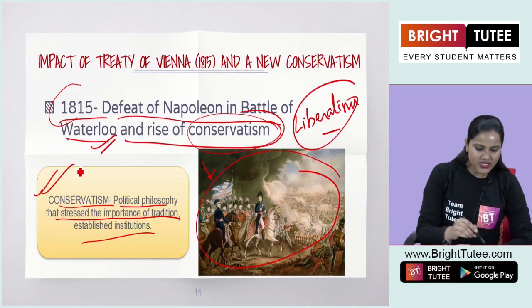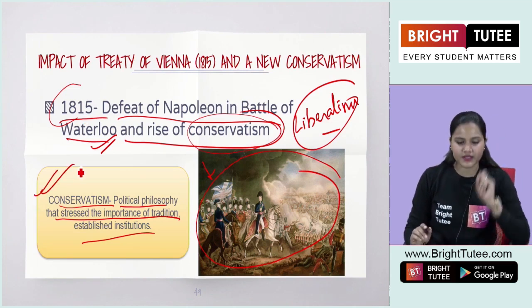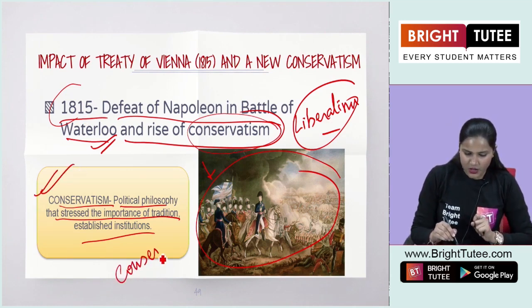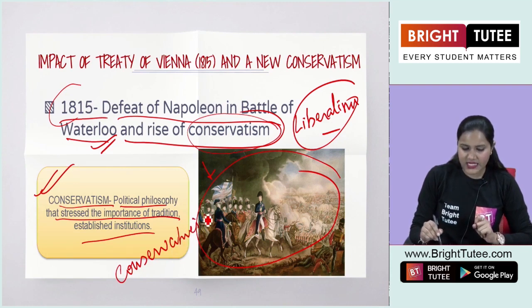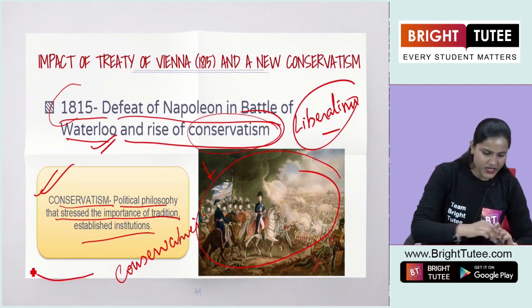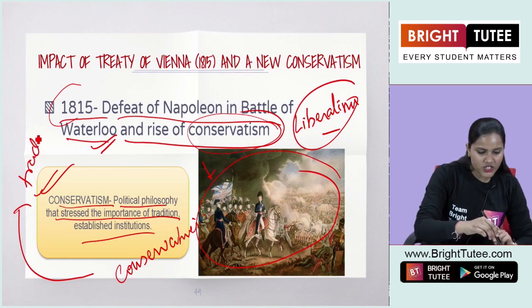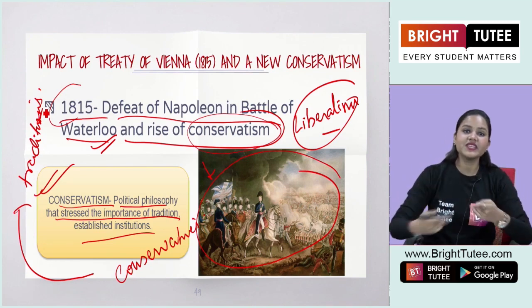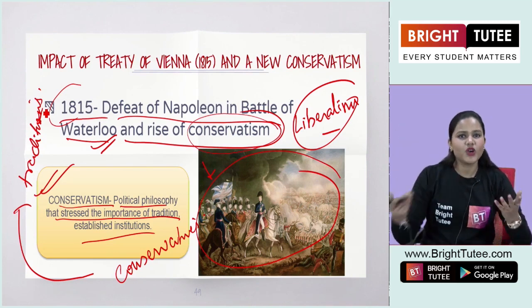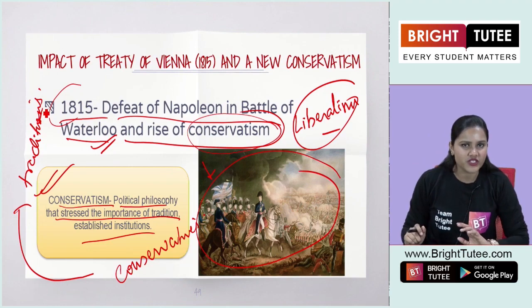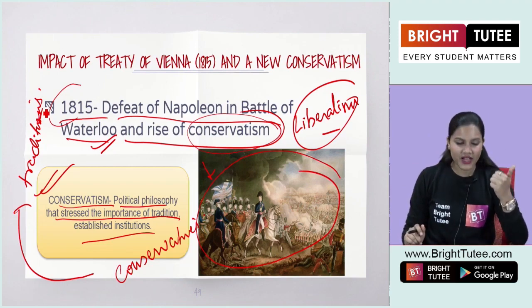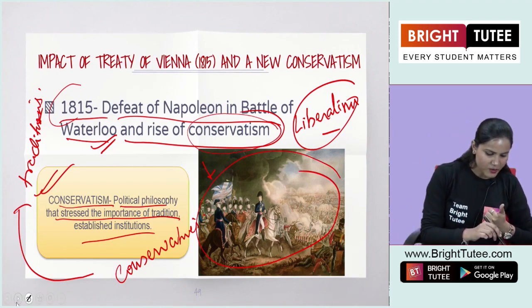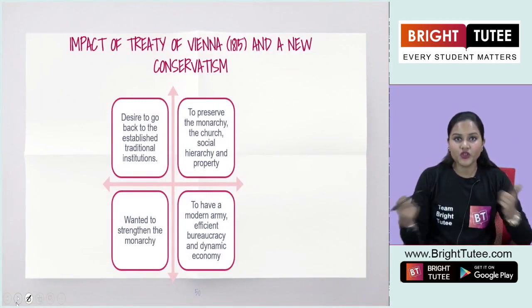So you have to understand this idea, conservatism. The term conservatives, as this term signifies, definitely relates to established traditions, right? So basically, the whole idea was to stress the established traditions. Now, what were these established traditions? The monarchy, right? So the Bourbon dynasty was restored to power.